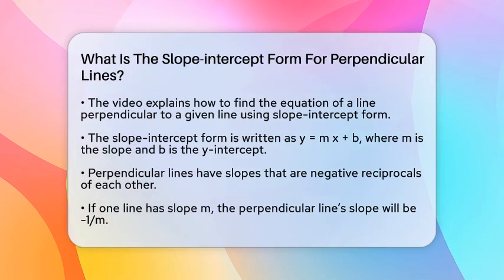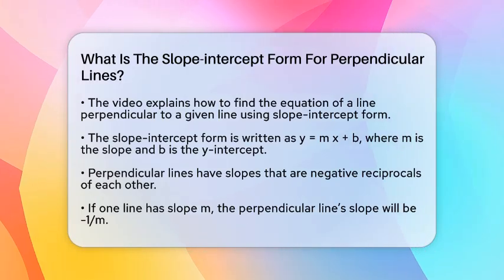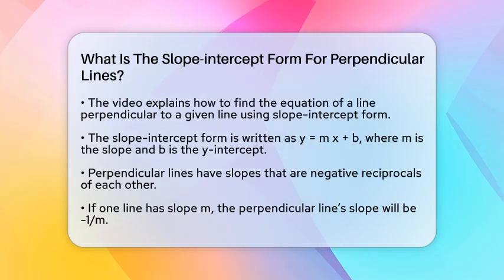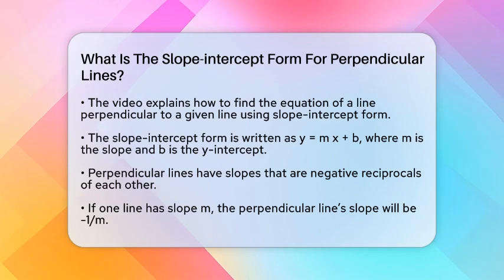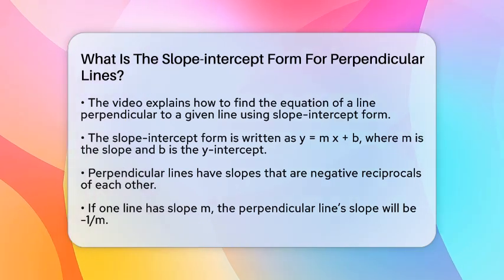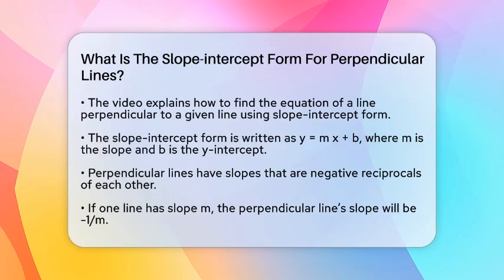The slope-intercept form of a line is written as y equals mx plus b. Here, m is the slope, which tells us how steep the line is, and b is the y-intercept, where the line crosses the y-axis. When lines are perpendicular, their slopes have a special relationship. They are negative reciprocals of each other.